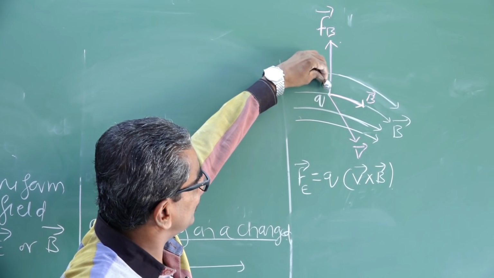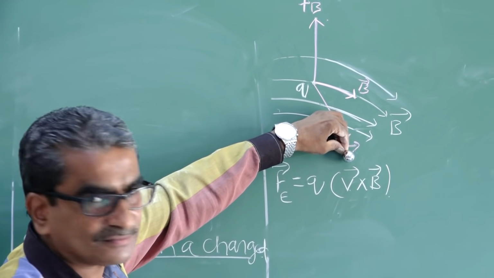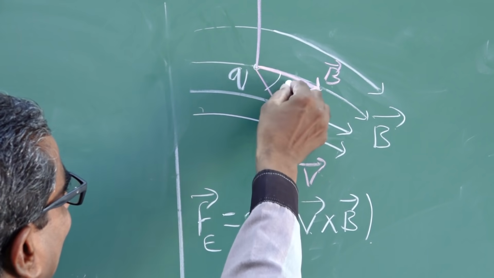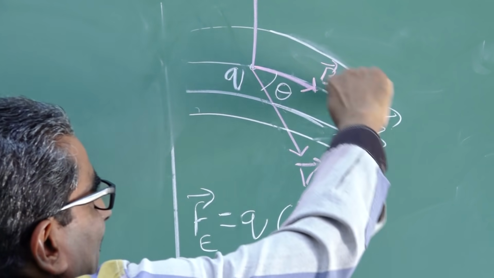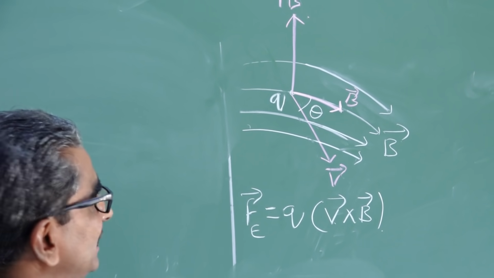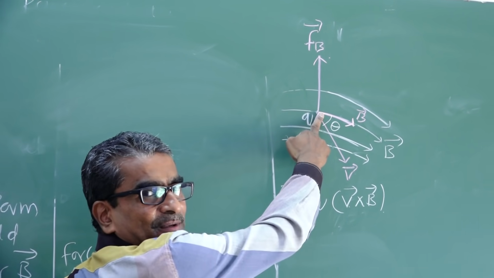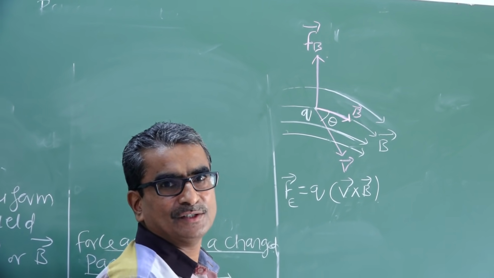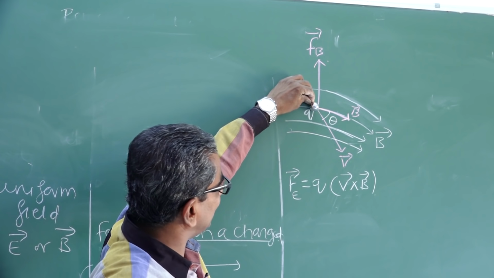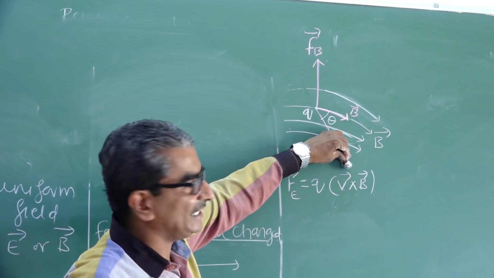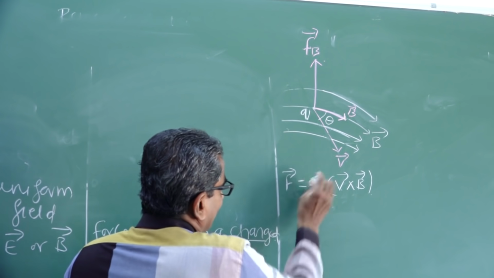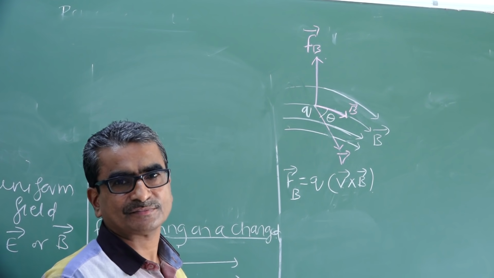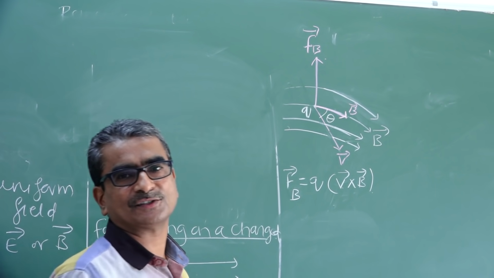Now this charge is going to cut the magnetic lines of force with a velocity v, making an angle theta with the direction of the magnetic field. In this case, what's the force acting on this charged particle? It is given by Fb. B stands for magnetic field. Force acting on this charge when it enters into the magnetic field with velocity v is given by Fb equal to q into v cross B, cross product of two vectors.